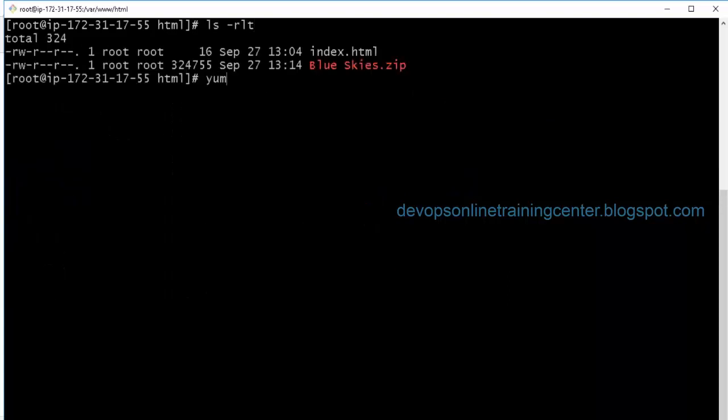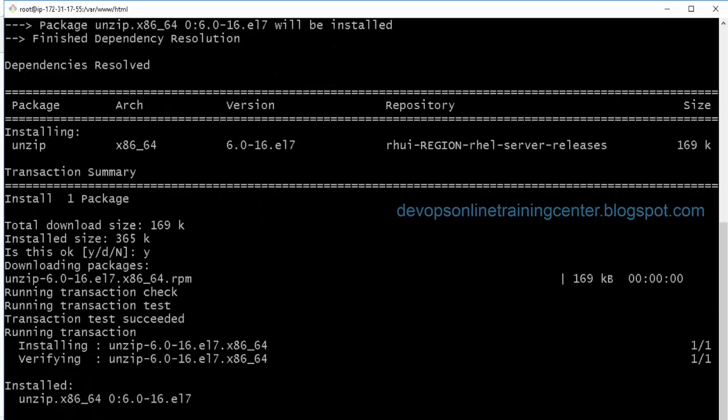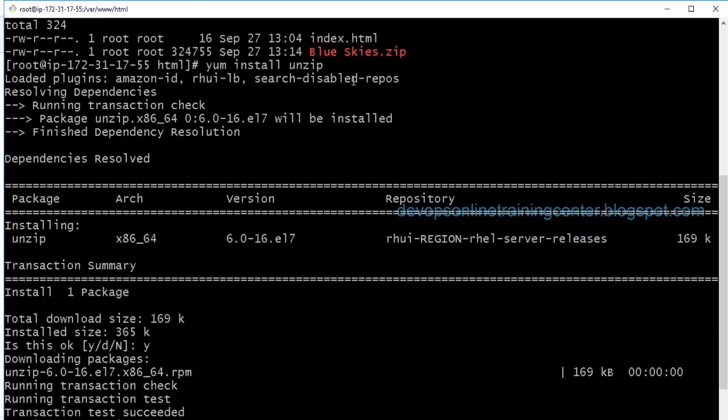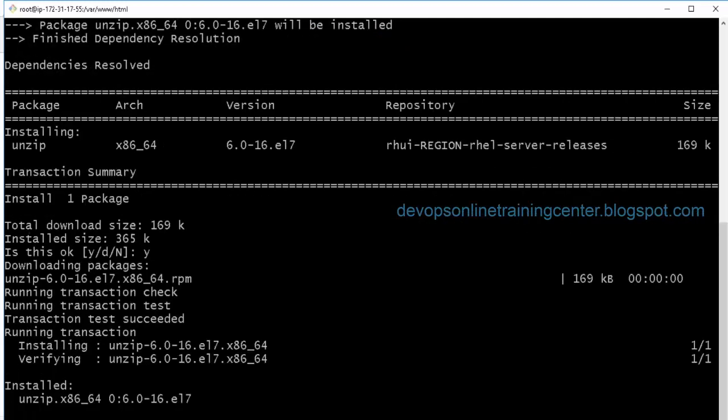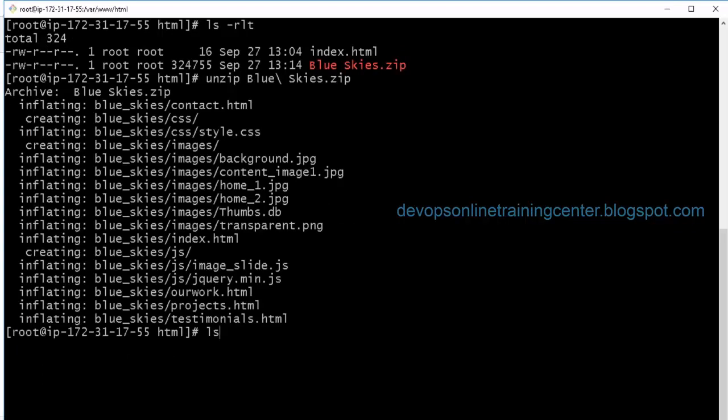Unzip is not there. yum install unzip. So by default, there are some files which are not available. Those we can install using yum install and the package name. Unzip is not available, so I install unzip. Then I'll just unzip blueskies.zip.